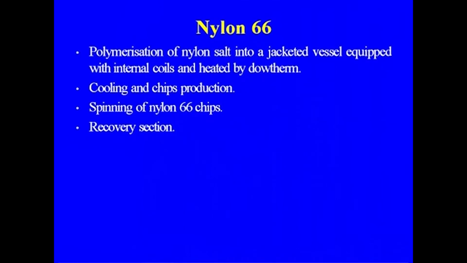Polymerization of the nylon salt takes place in a jacketed vessel equipped with internal coils and heated by Dowtherm, followed by cooling and chips production. Spinning of the nylon 66, here also we are having the melt spinning and the recovery section.